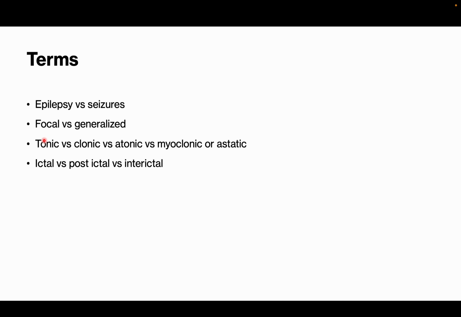So atonic seizures are something seen in LGS syndrome and others. So these are the various types: tonic, clonic, atonic. Tonic is increased tone. Clonic is fast movement and slow movement. Atonic is sudden loss of tone. Myoclonic is sudden jerky movements. Atonic is sudden loss of posture. So these are the various terminologies you need to use.